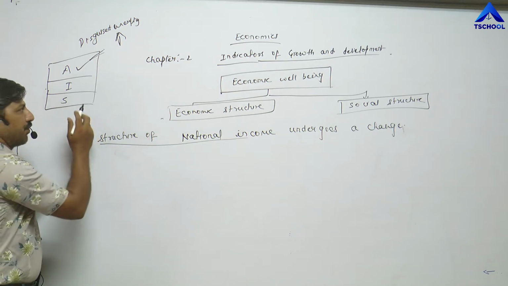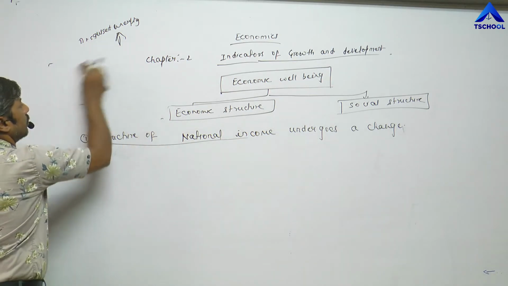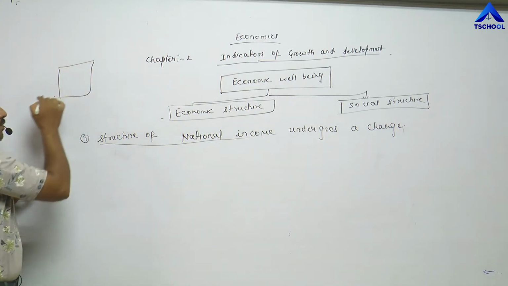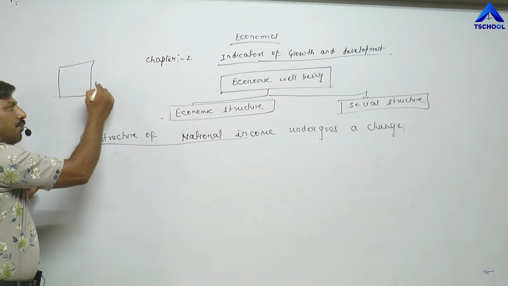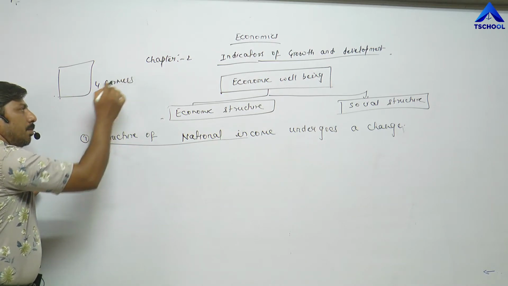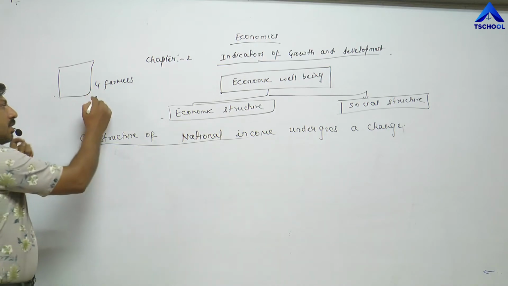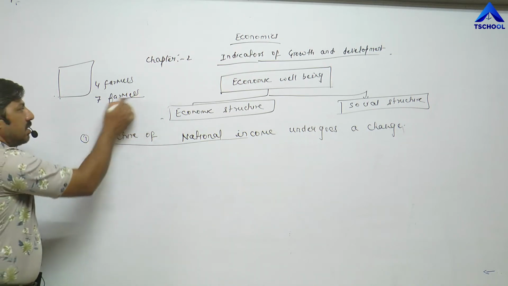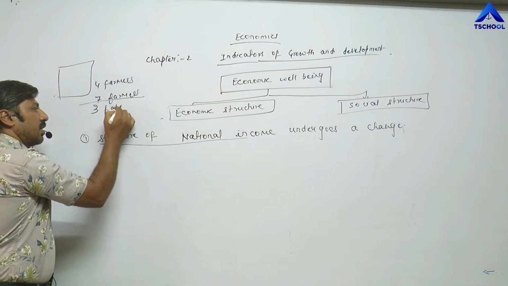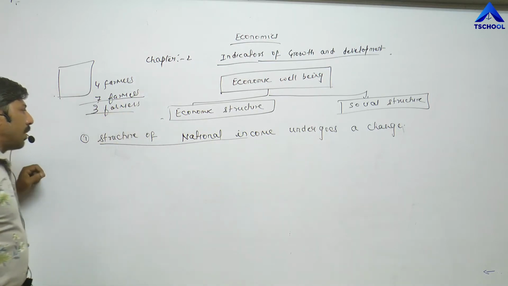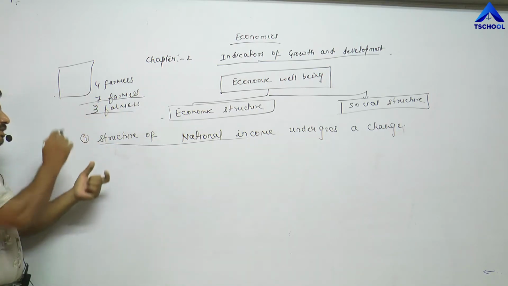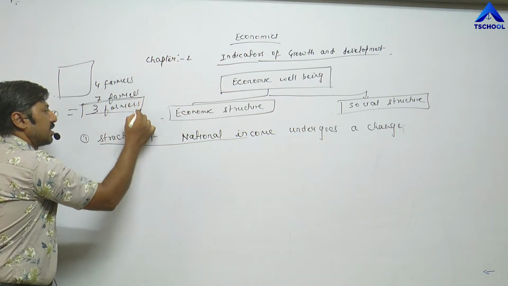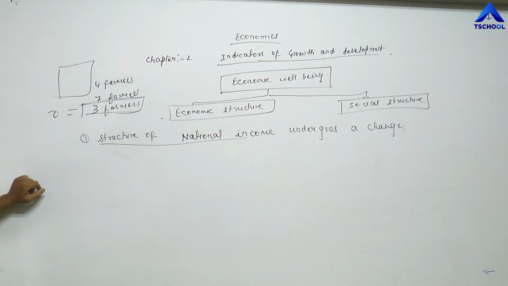For example, in a particular field, only 4 farmers are needed, but instead of 4 farmers, a total of 7 farmers are working. Additional 3 farmers are working in that field, and the marginal productivity of these 3 farmers is 0. It means they are producing nothing. These 3 farmers are called disguised unemployed.